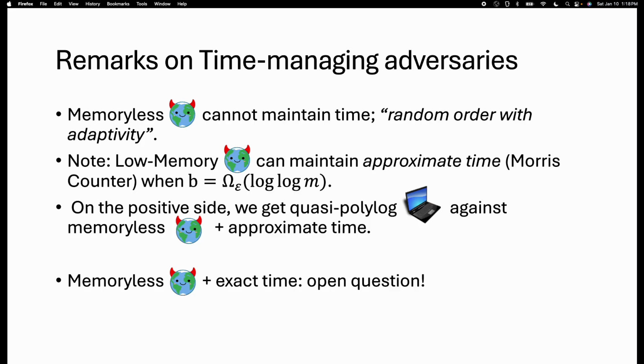So an interesting open question is, what if we allow the adversary also access to the current time, or the index of the current round that the adversary is in?